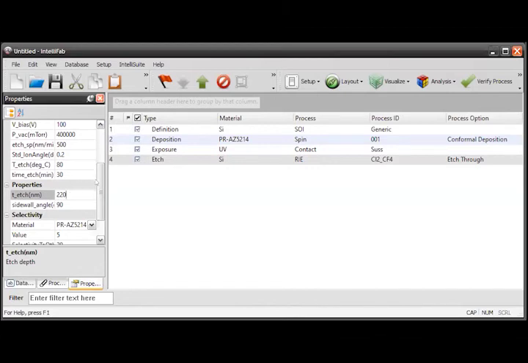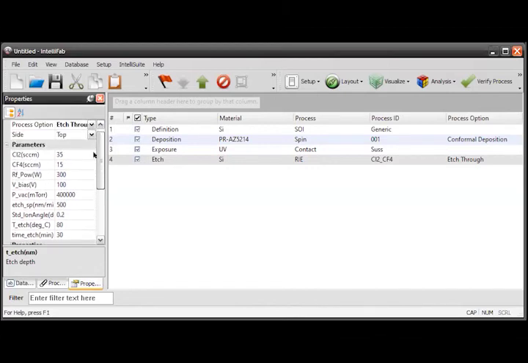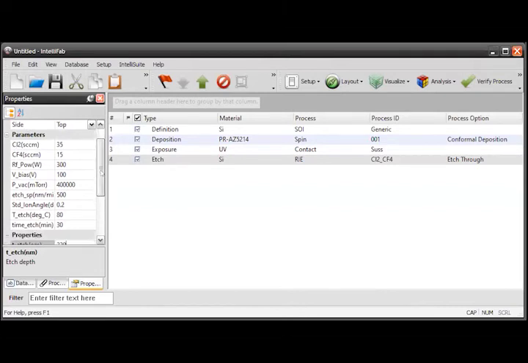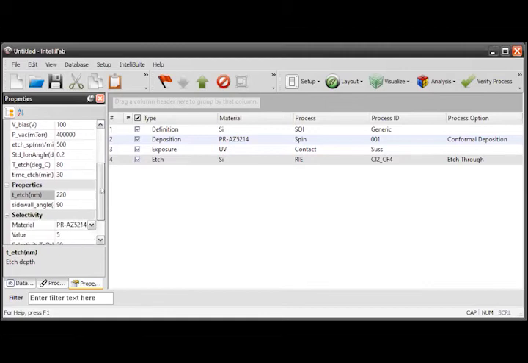Okay, the remaining ones are the actual parameters related to this particular etching process. They have to adjust these in the clean room, so they will take care of all these parameters. But when you are using this particular tool, you have to give the thickness of the silicon we want to etch. I want to etch the complete 220 nanometers, so that is the reason I am giving 220 here.